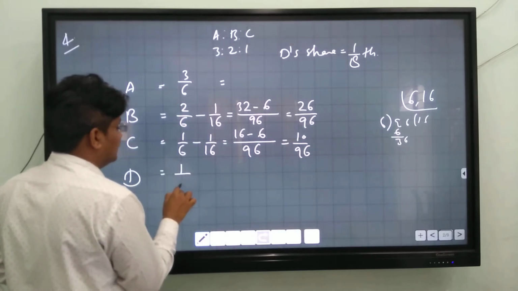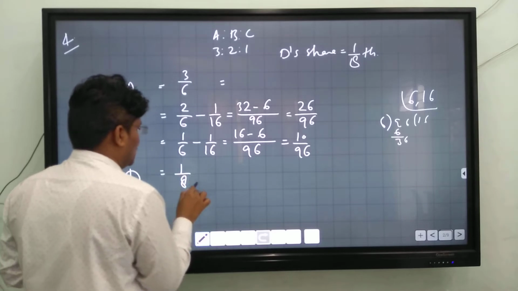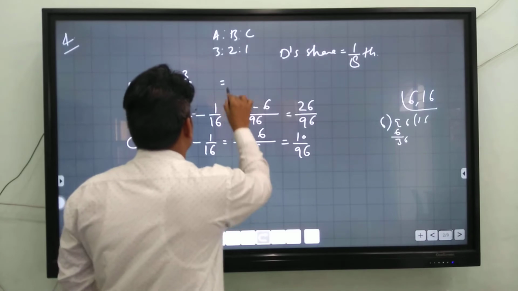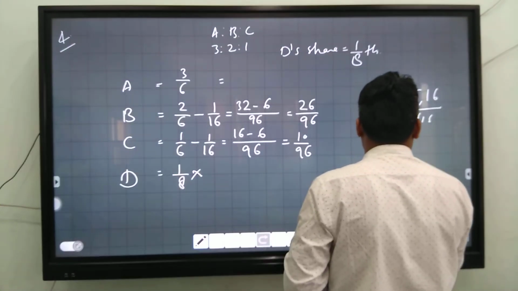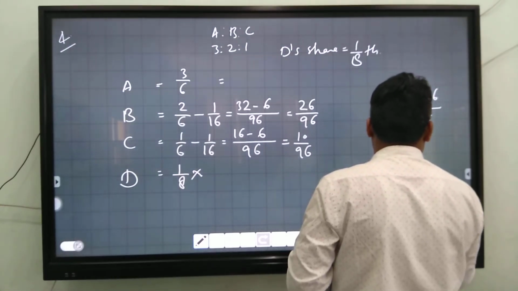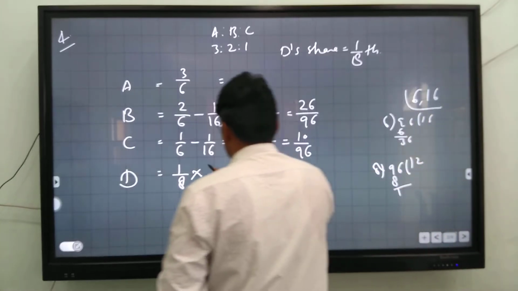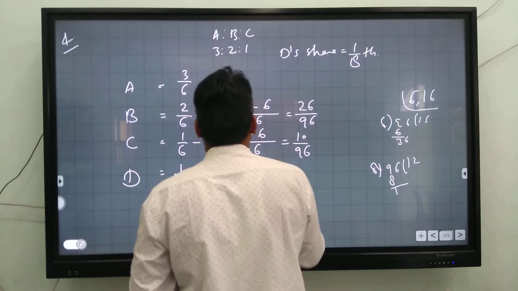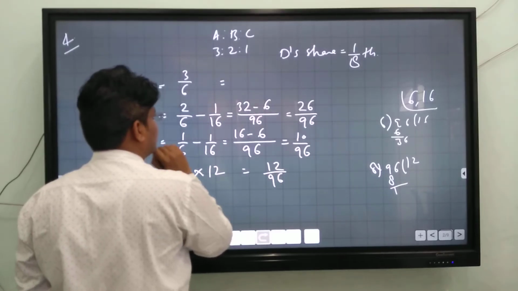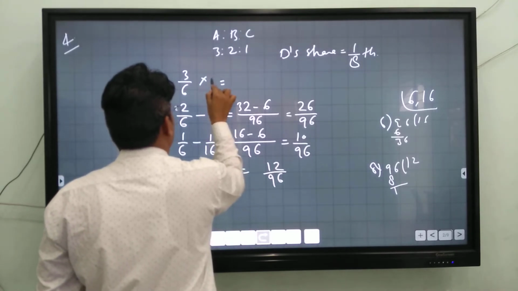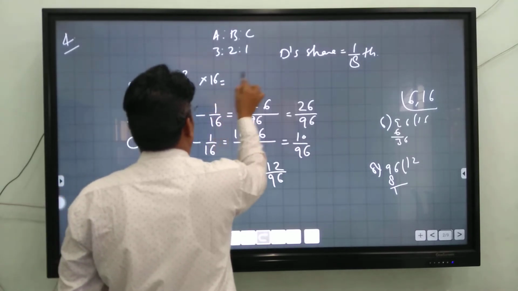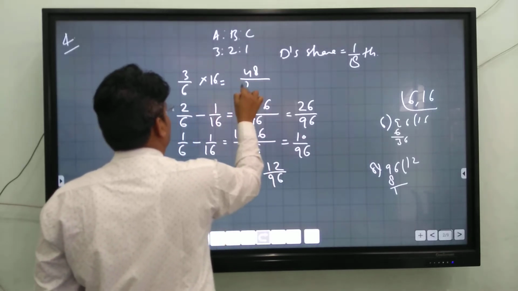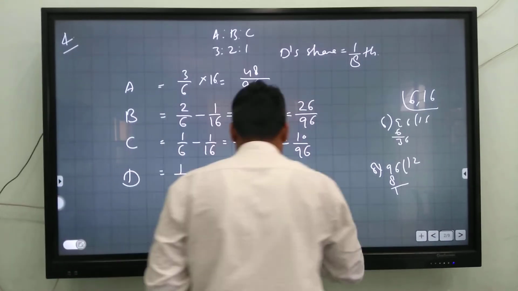And D's share is 1 by 8. You have to multiply, so 96 divided by 8 is 12, so it is 12 by 96. 16 into 3 is 48, and 16 into 6 is 96.